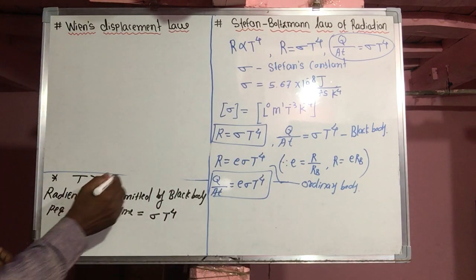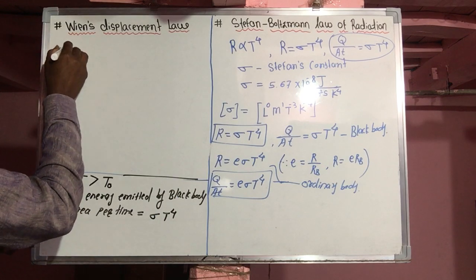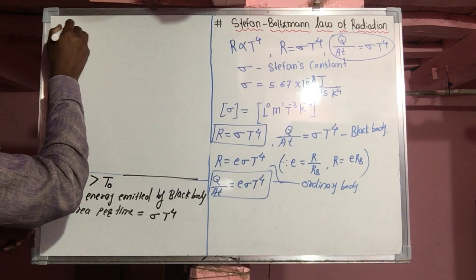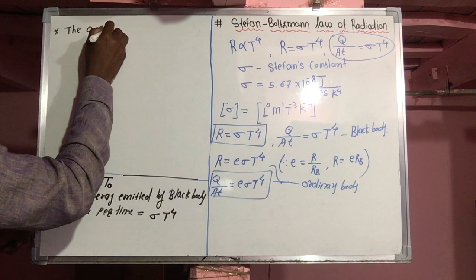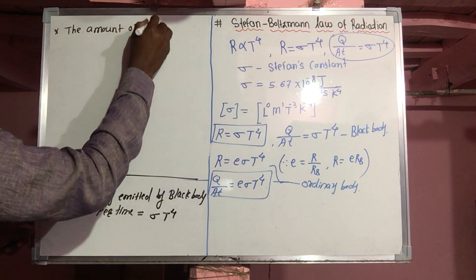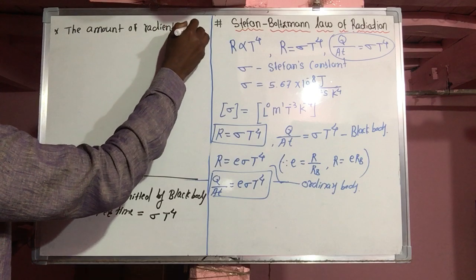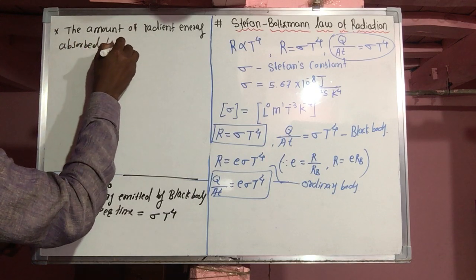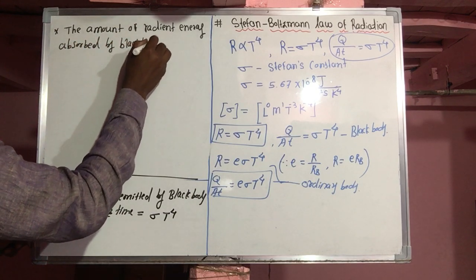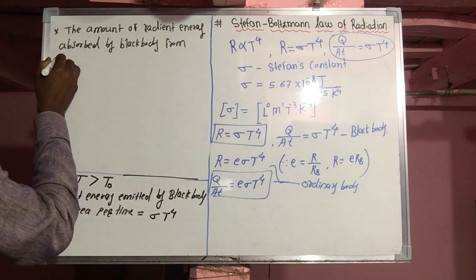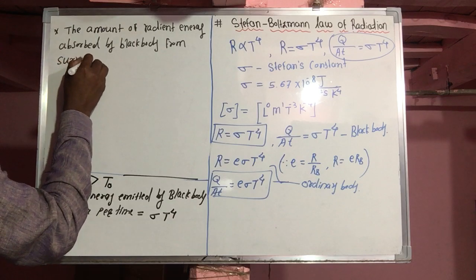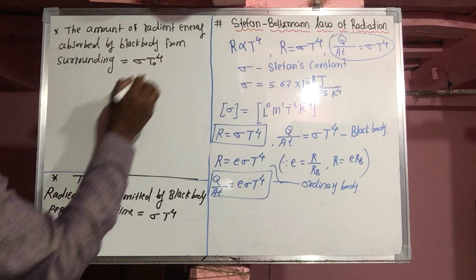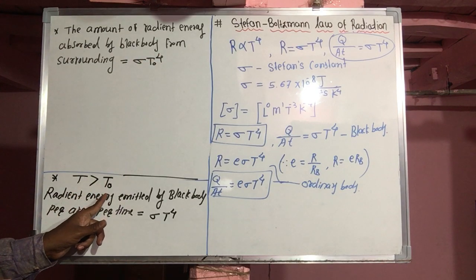So here we write the amount of radiant energy absorbed by the black body from the surrounding equal to sigma T naught raised to 4, because T naught is the temperature of the surrounding.